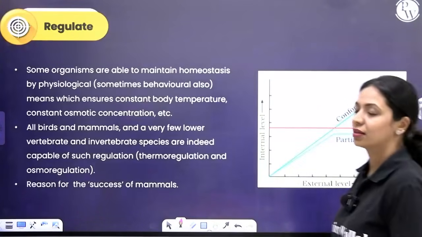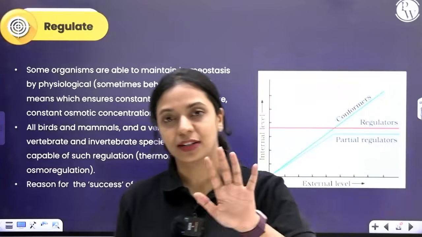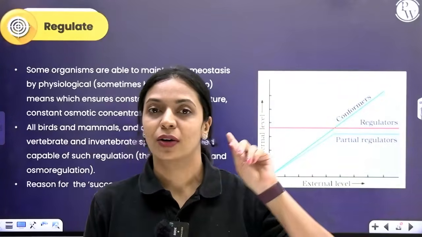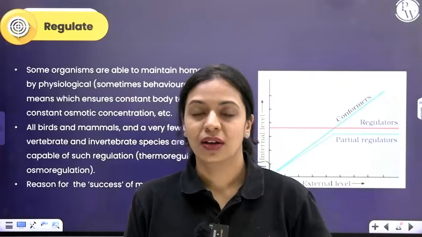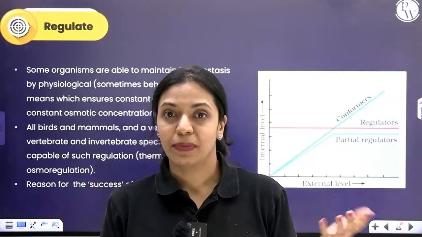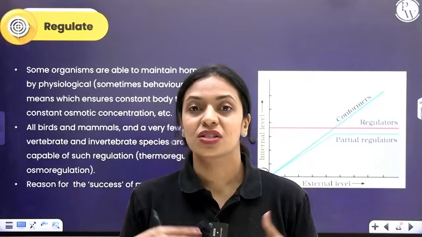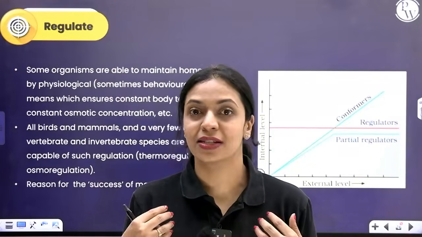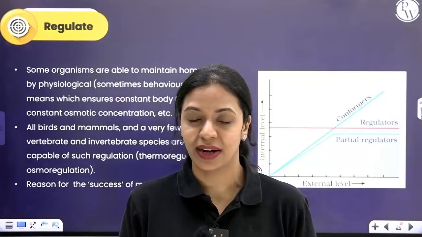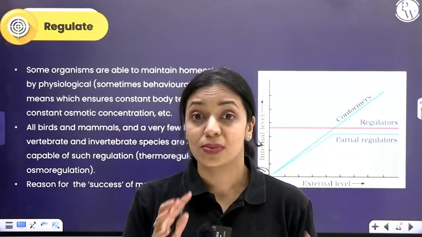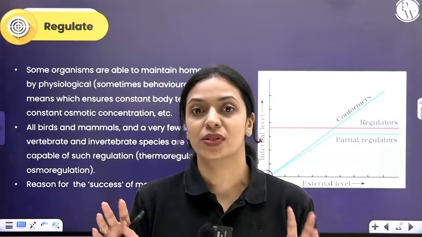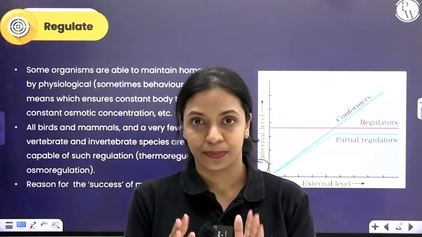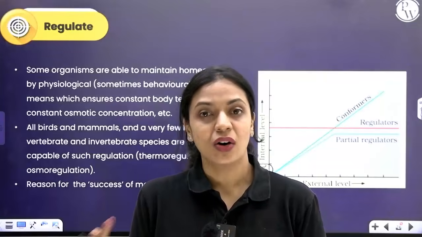Starting with regulate. I told you we are able to maintain a constant internal temperature, that is called thermoregulation. If you talk about fishes that live in water, they will be able to maintain a constant internal osmotic concentration, that is osmoregulation. Even in our body there is blood, there are body fluids, right? The salts, the osmotic concentration of those fluids are also maintained at a particular range only. So that is called osmoregulation.